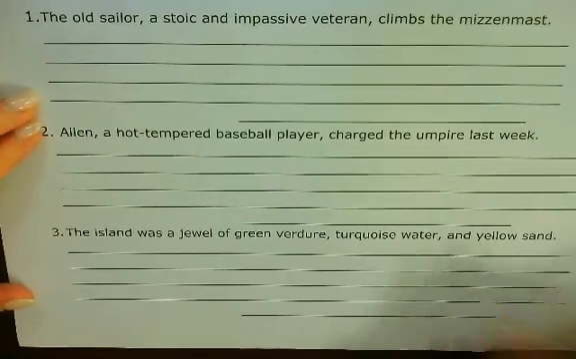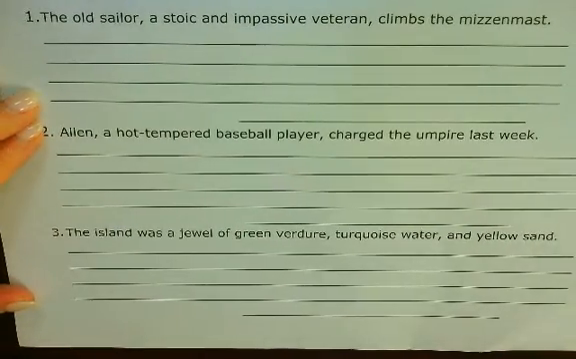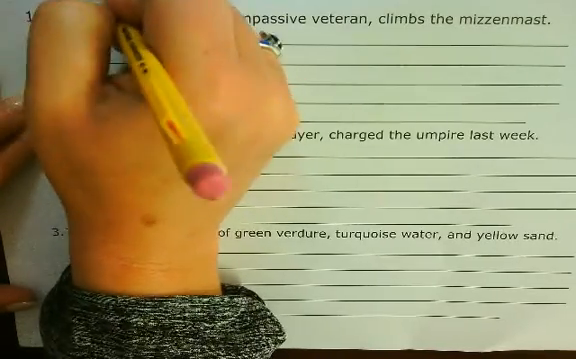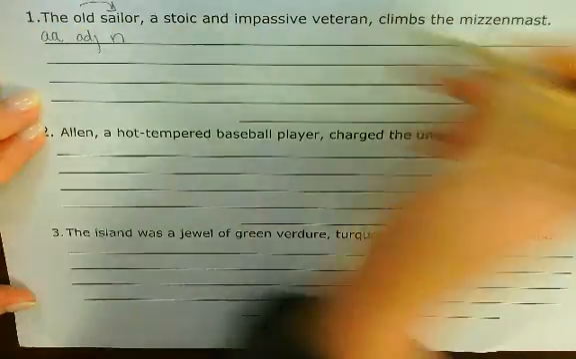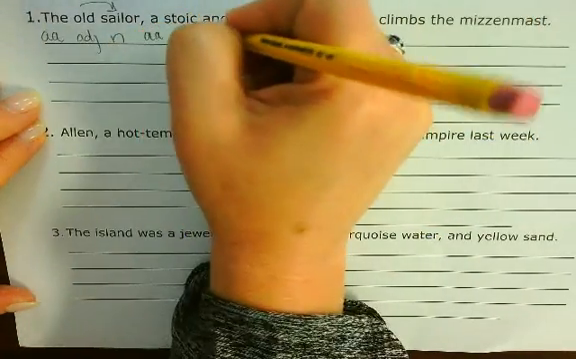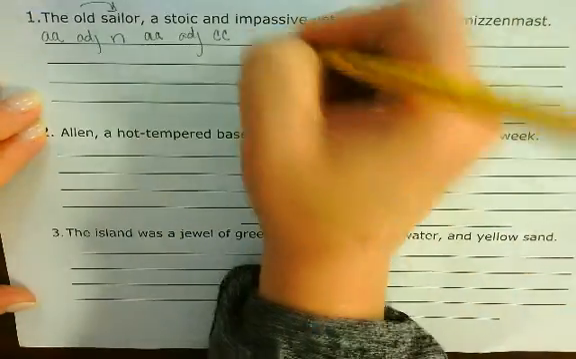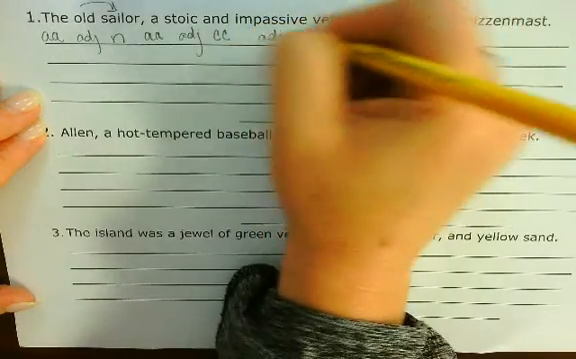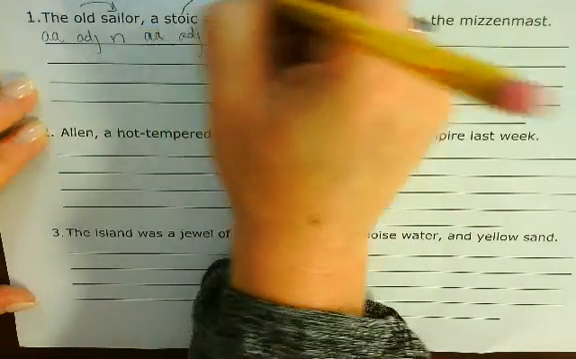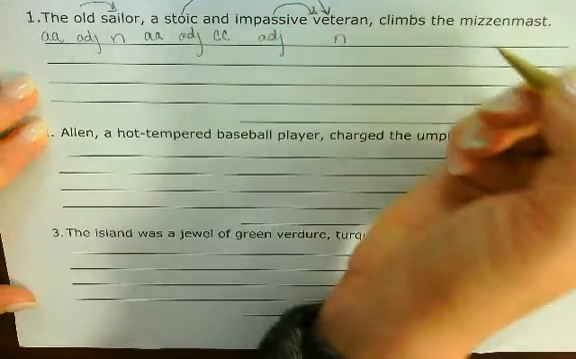Do some more sentences. We've got 3 sentences here. All right, let's do it. The is an article adjective. Old is an adjective modifying sailor, which is a noun. A is an article adjective. Stoic is an adjective. And is a coordinating conjunction. And impassive is an adjective. And veteran is a noun. Impassive is modifying veteran, and so is stoic, modifying veteran.